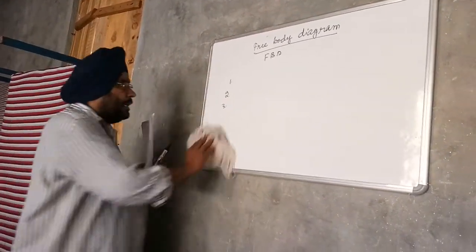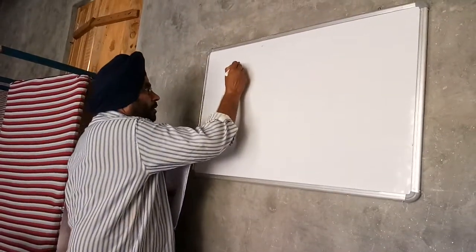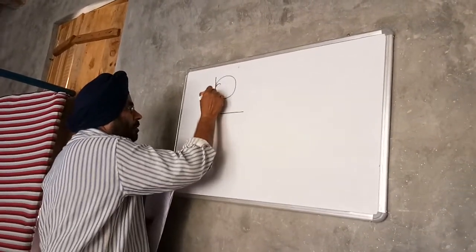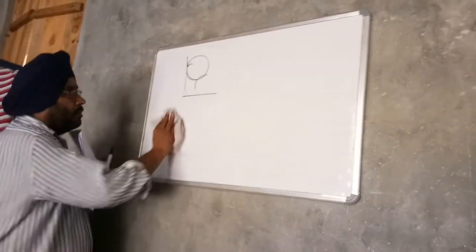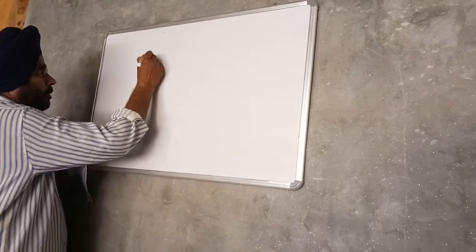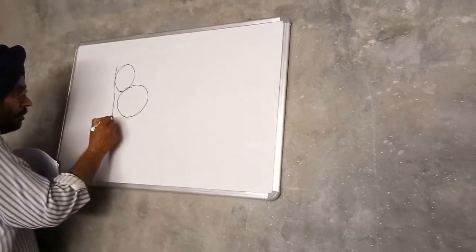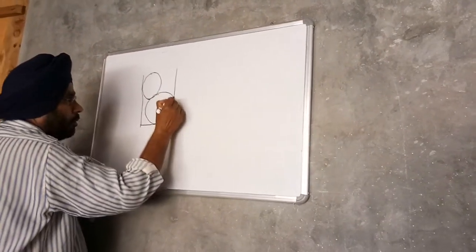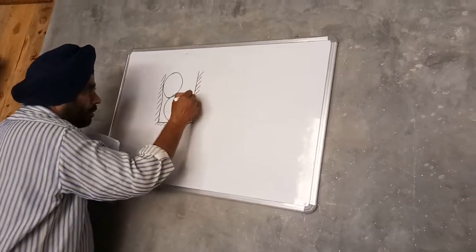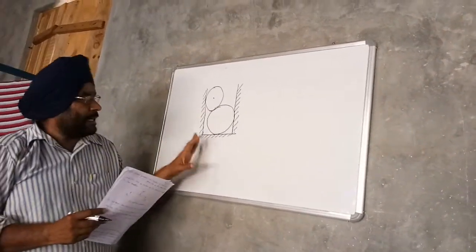For example, these are two smooth cylinders resting in a smooth trough.